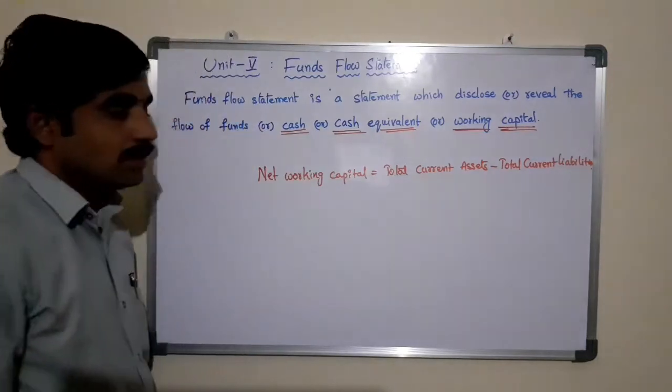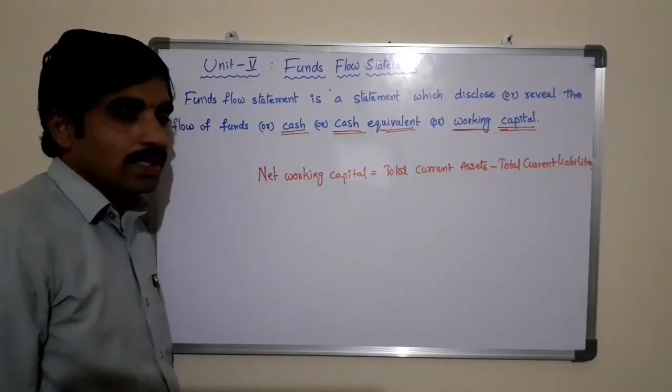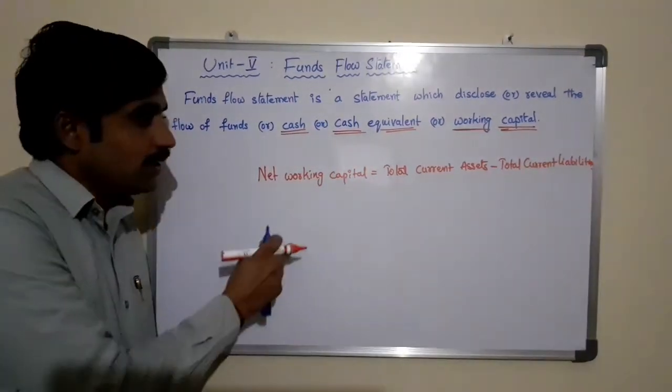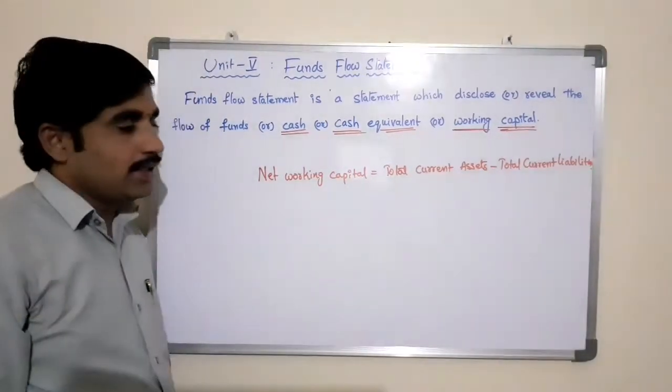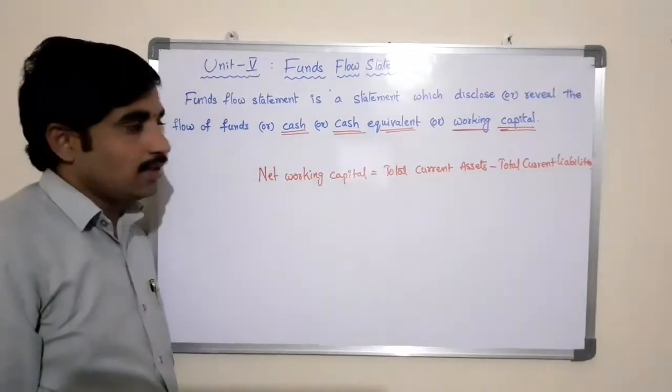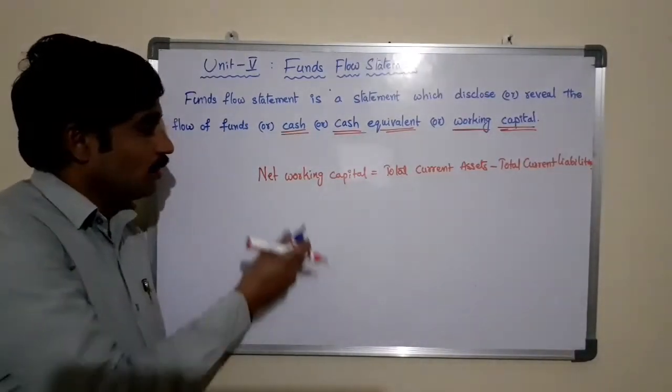The difference between these two components, total current assets and total current liabilities, is known as net working capital.